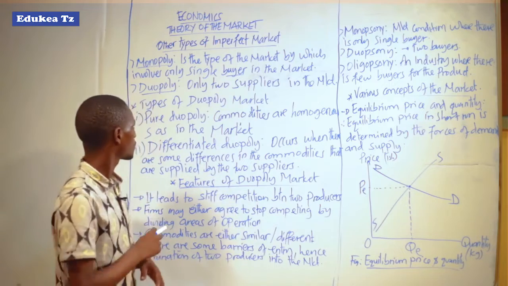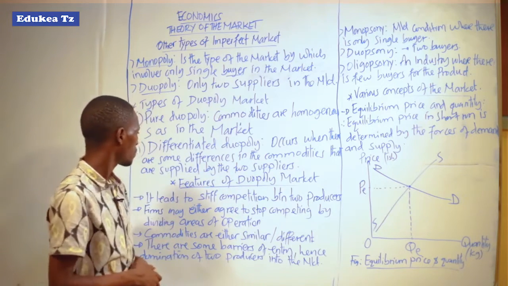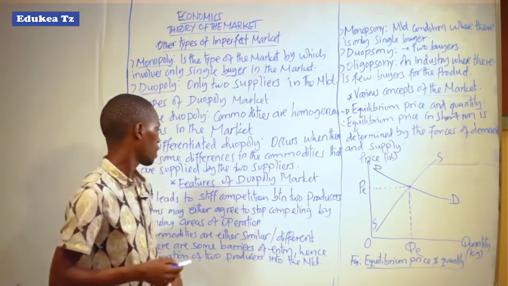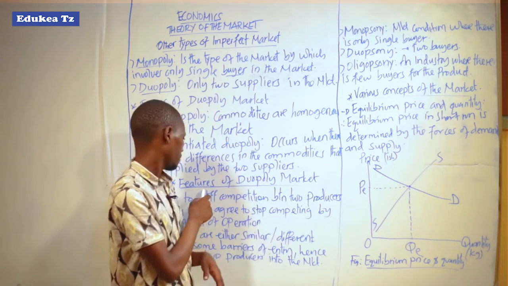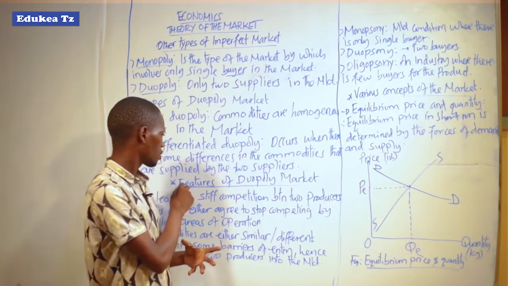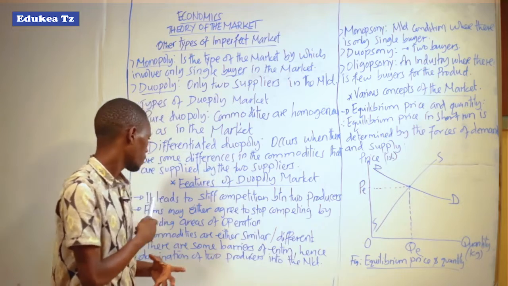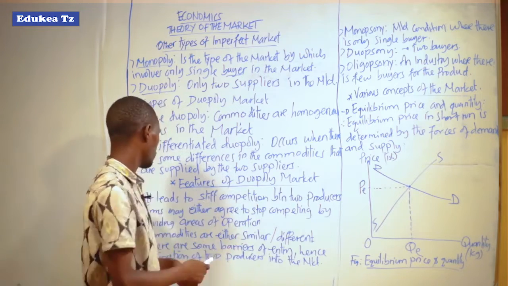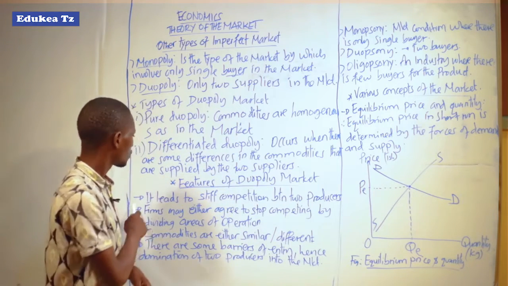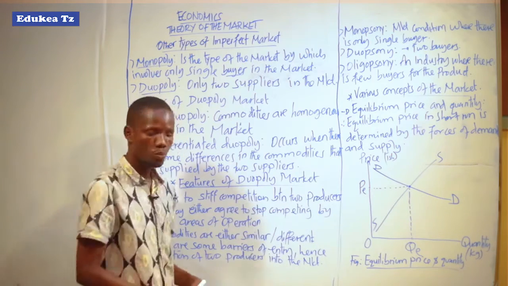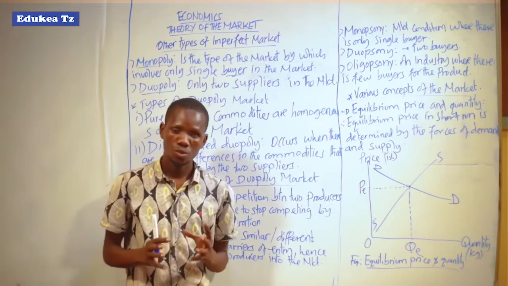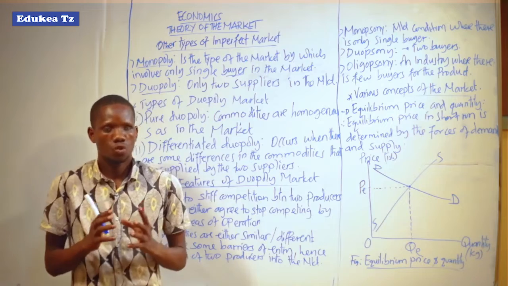Now, after we have discussed the meaning of the duopoly market and its types, there are features. The features or characteristics of this type of market are the following. First, it leads to stiff competition between two producers.